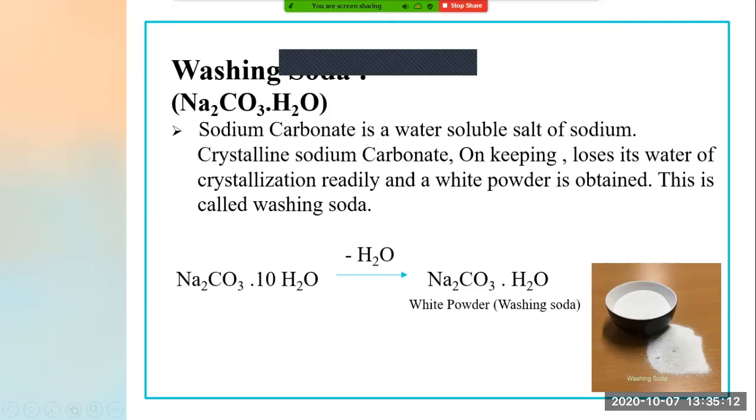It is washing soda. When it is kept openly, it loses the water of crystallization readily. Can you see minus H2O? Why minus H2O? Because it is losing its water molecules.